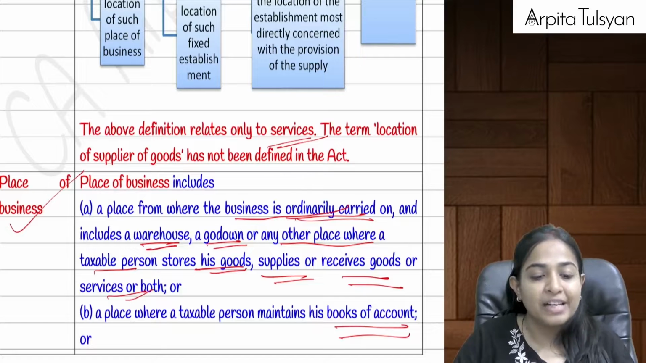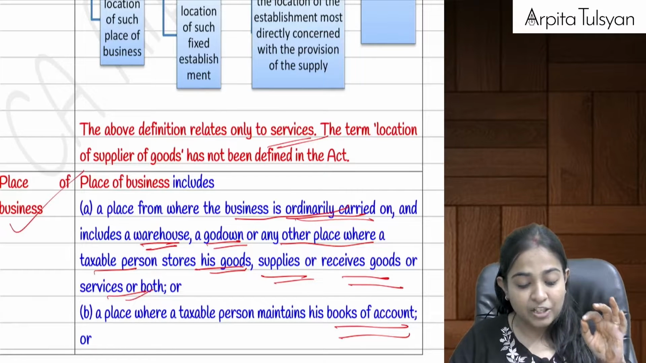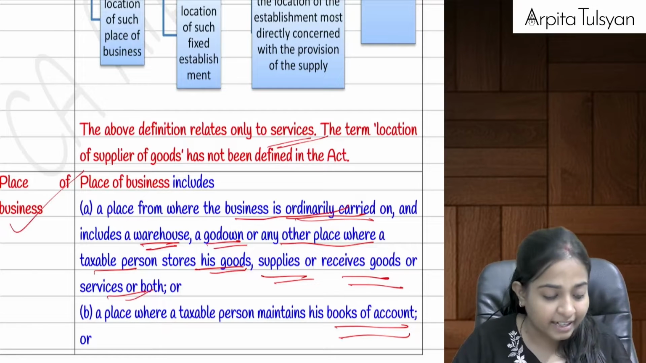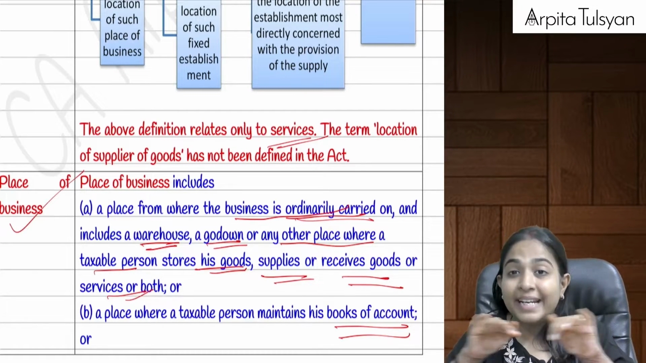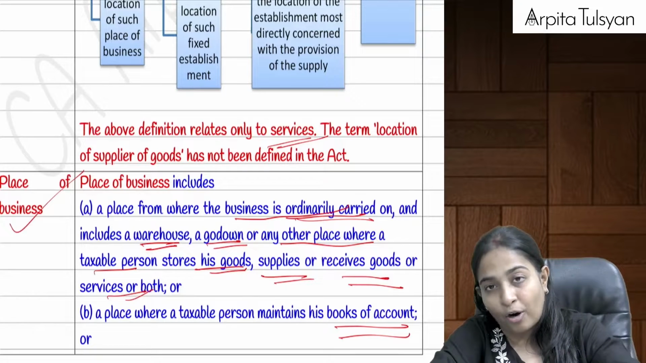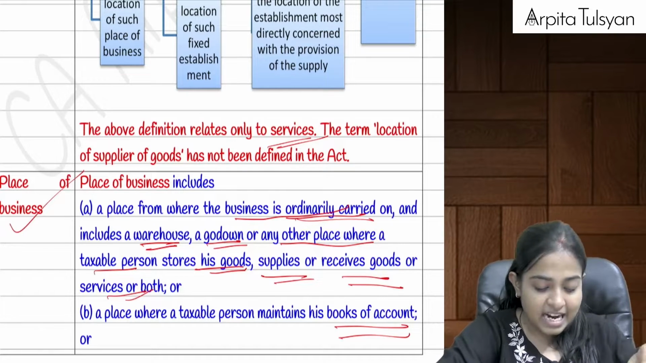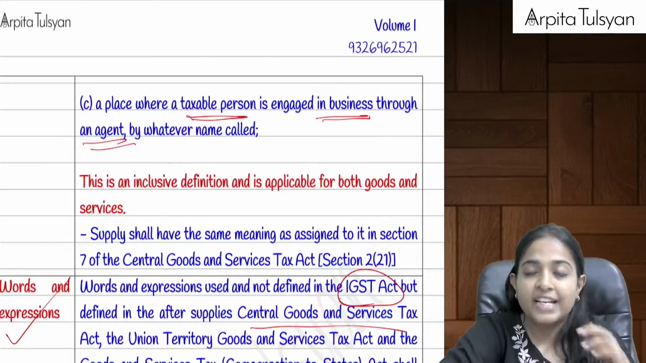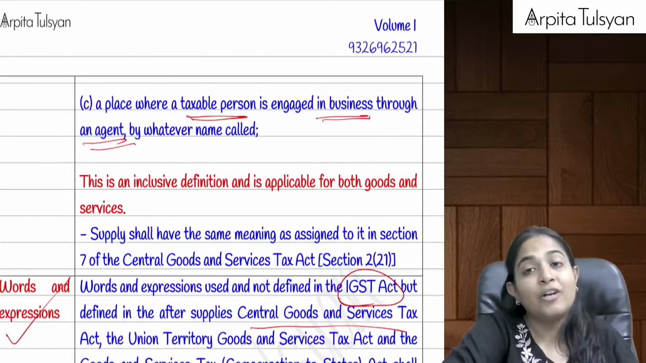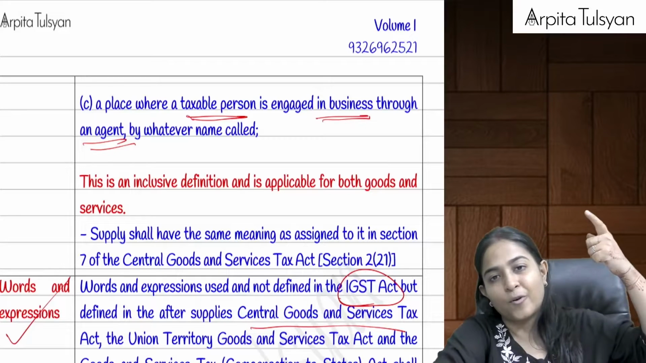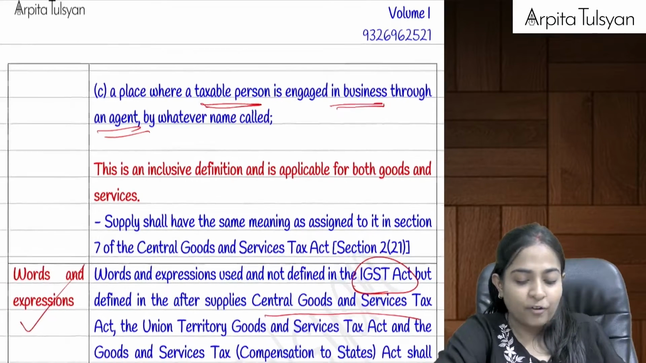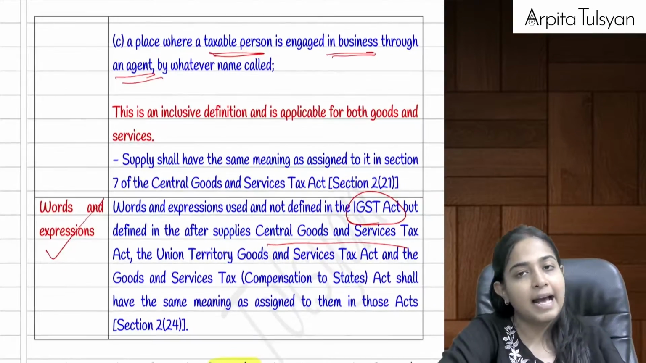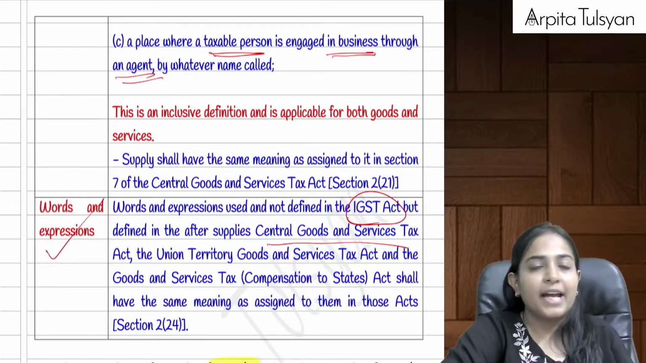Place of business will include any such place from where we normally carry out the business, including our godown, warehouse, etc. Then any such place where we maintain our books of accounts, even that will be called the place of business, or any other place through which we engage ourselves in business either directly or through an agent. Directly was already covered in the first point, or any place from where we are conducting the business through an agent, even that will be considered a place of business. Are you clear with this?